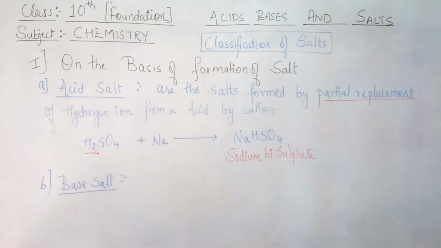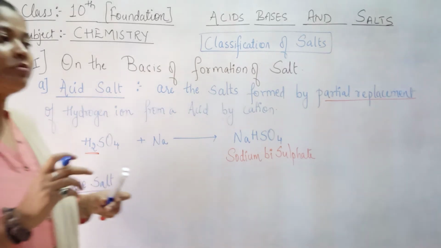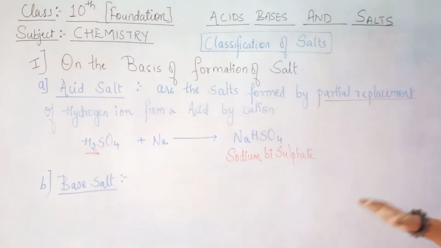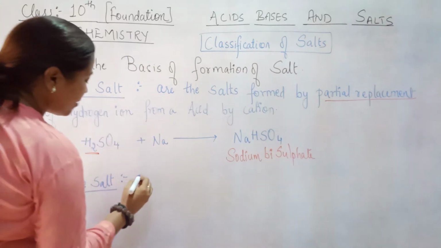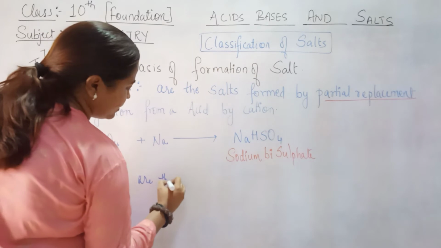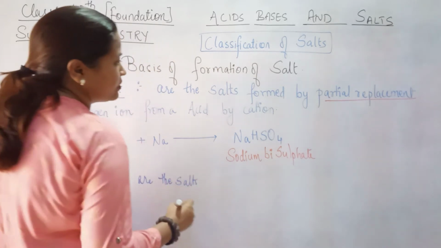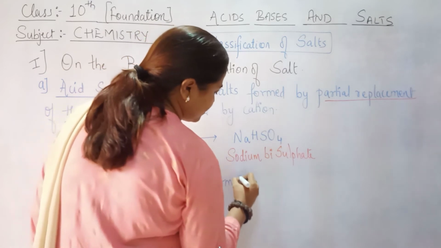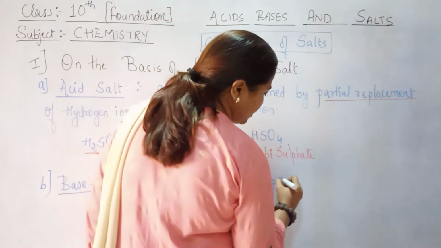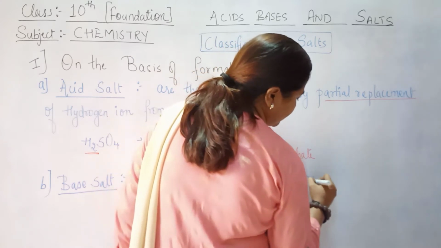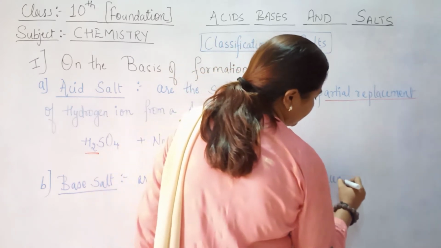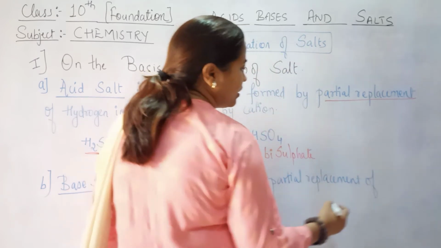Now when there is a partial replacement of OH minus ion, then there is a formation of base salt. Clear? As you saw the replacement of hydrogen ion, exactly the same will come in the base as the replacement of hydroxyl ion. So let's write the definition for the same. Base salts are the salts formed by partial replacement of hydroxyl ion.